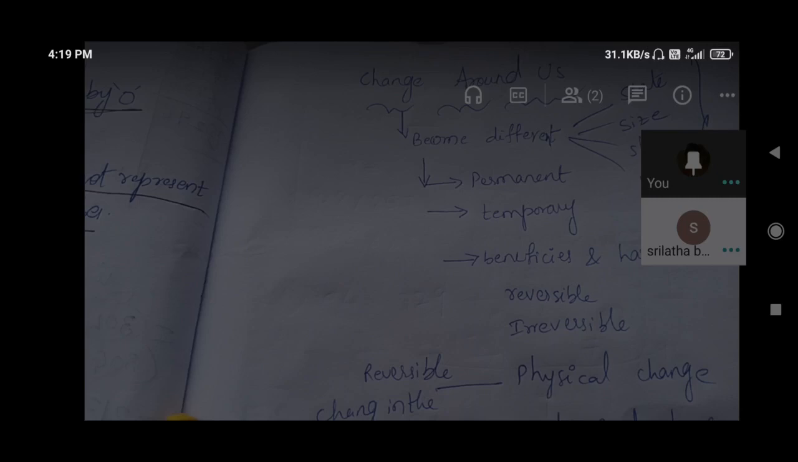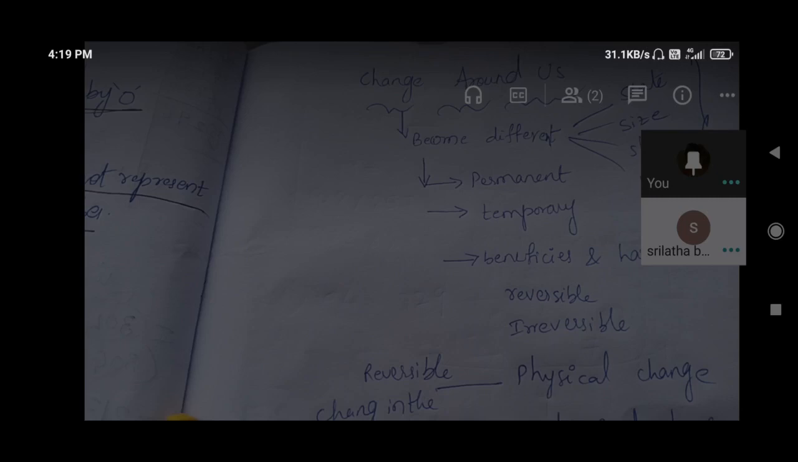But this is a physical change. Melting of wax is a physical change. And bud to flower. No. Reversible or irreversible? Flower, and flower to bud will also come? No. And milk to paneer. Reversible or irreversible? Once we made paneer, we cannot make milk again from that paneer, right? So irreversible.